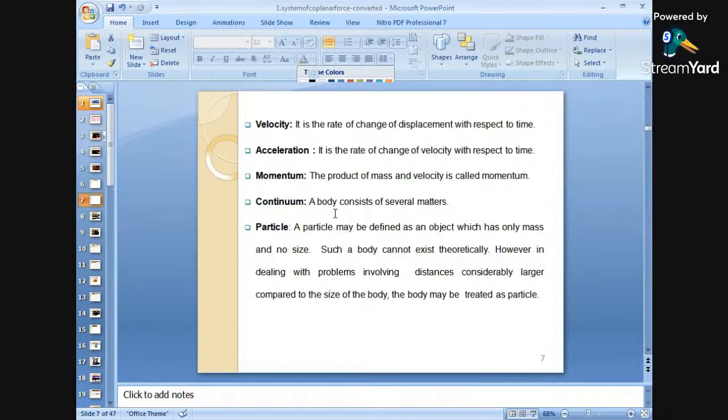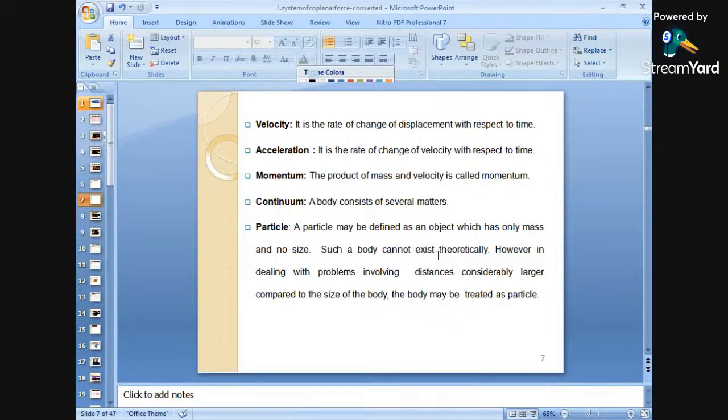Okay. Continuum. A body consists of several matters, which is nothing but a continuum. What is a particle? A particle may be defined as an object which has only mass and no size. That means mass is considered, but there is no size as such. Okay? So that is nothing but a particle. There is no size.